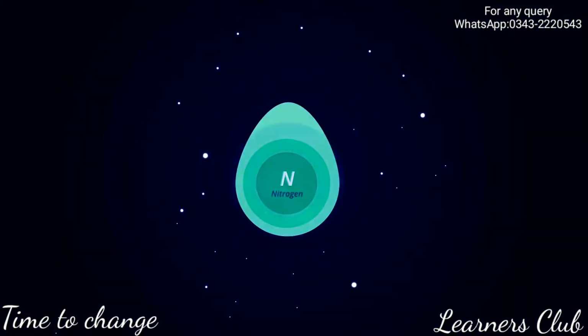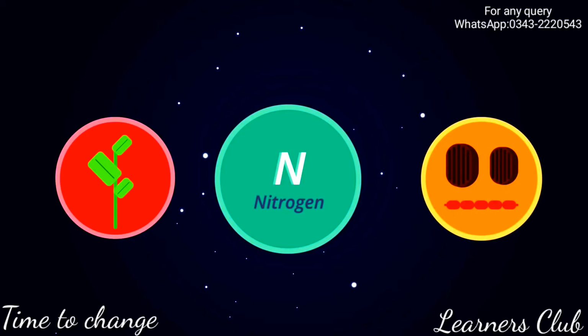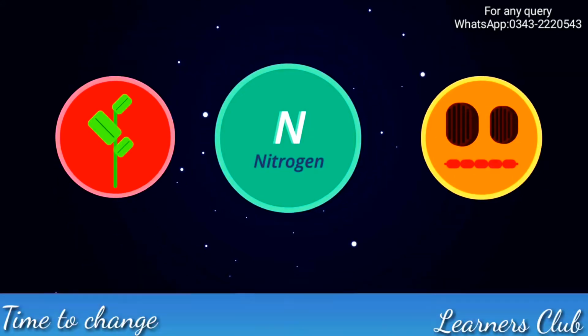Nitrogen is essential to life. Plants and animals need nitrogen to make proteins. And proteins are the building blocks of cells and therefore life.